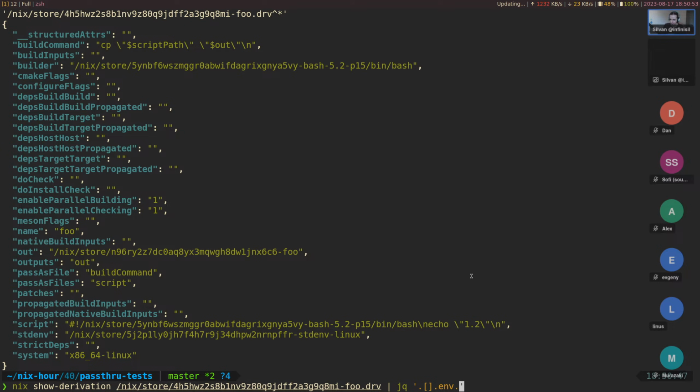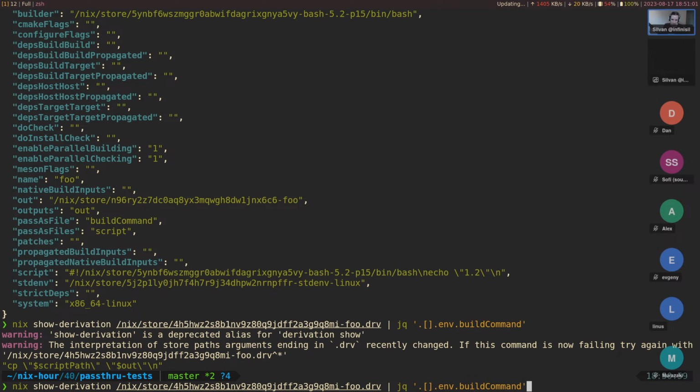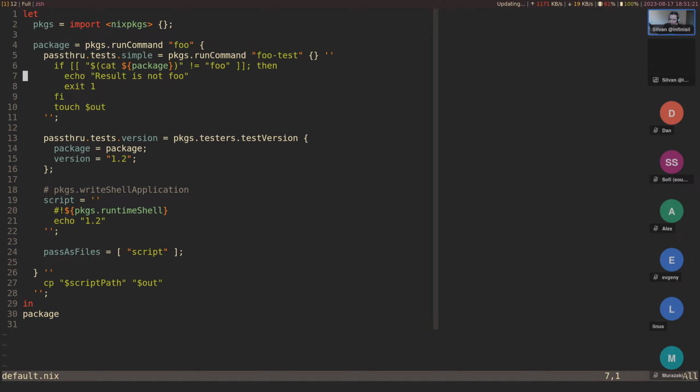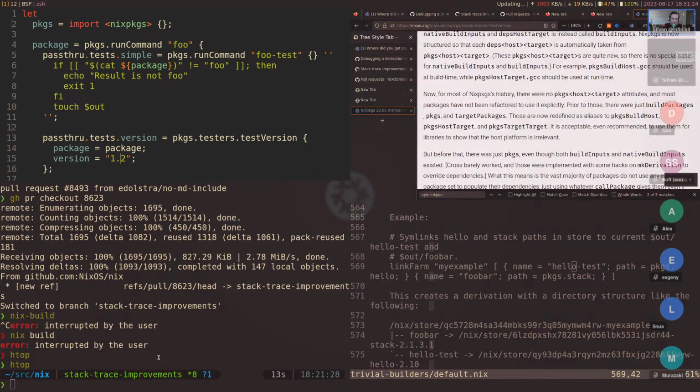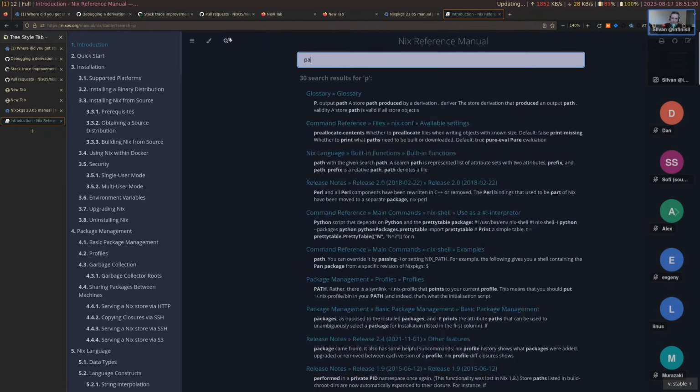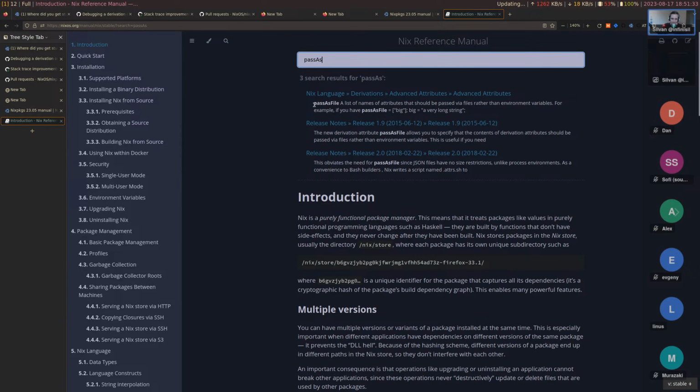Then we can also do, we have builder. We have build command, which we could get. Oh yeah, this is interesting. And we could use -r to get the raw one without the escaping. Okay. scriptPath is empty. Oh yeah, that could be the case. Yeah, maybe I kind of passAsFile. Is it passAsFiles? Let's look at the Nix manual for this. Pass as, oh, it's passAsFile, not passAsFiles.